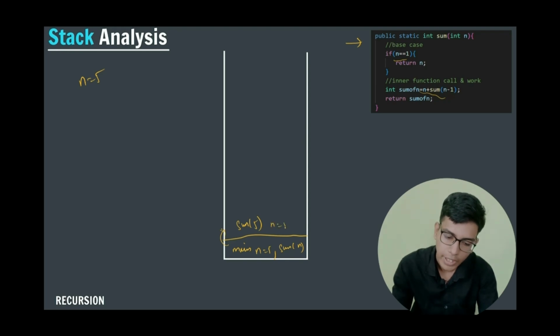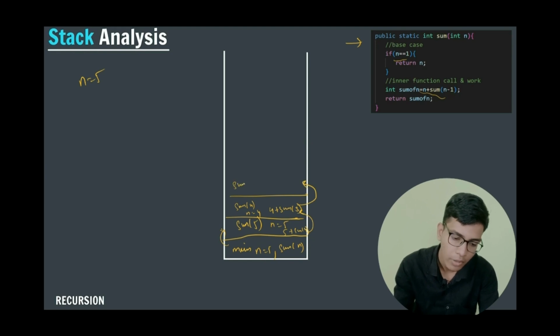Here n is equal to 5. So I don't know the value of sum of 5, right? So what I am calculating? I am calculating 5 plus sum of 4. So this function will call sum of 4. So for sum of 4, here n value is 4. Now here what I am calculating? I am calculating 4 plus sum of 3. So I don't know sum of 3. So this function will call sum of 3. Here n is equal to 3, and what I am doing? I am doing 3 plus sum of 2, that is n minus 1.